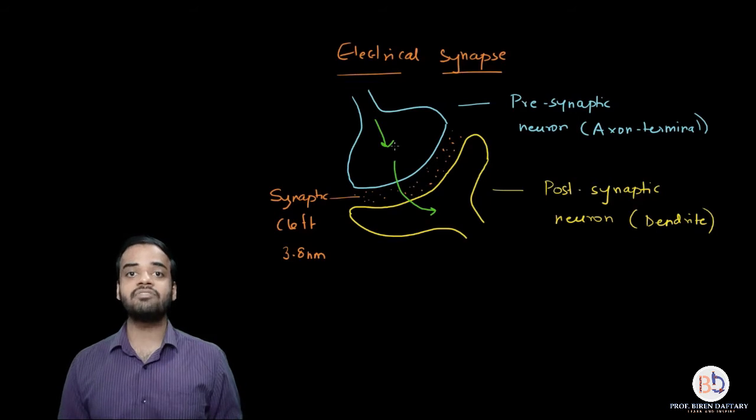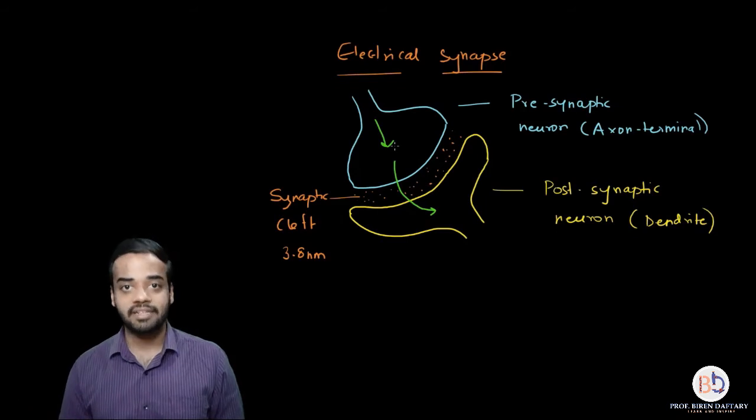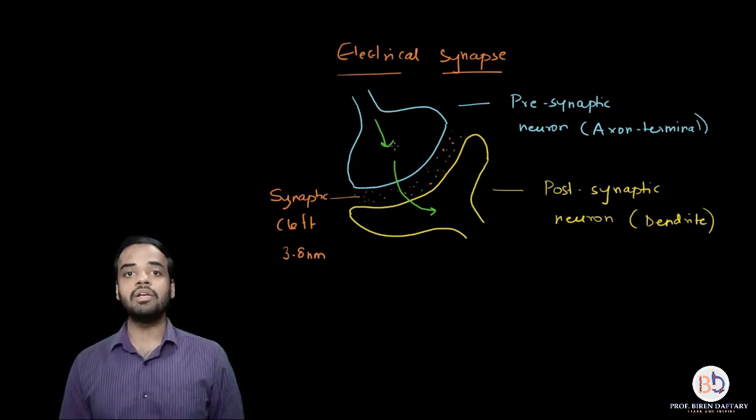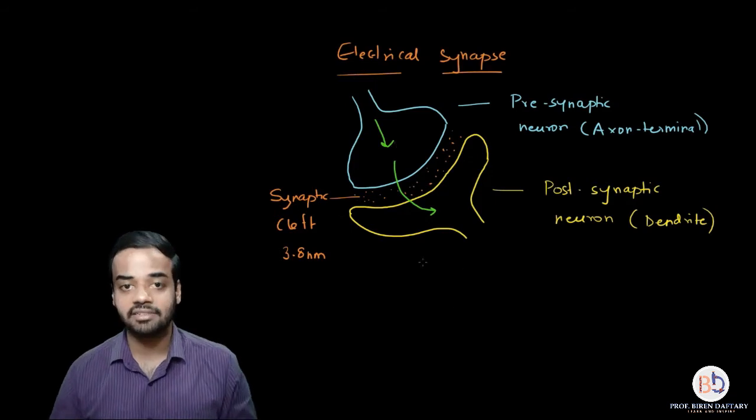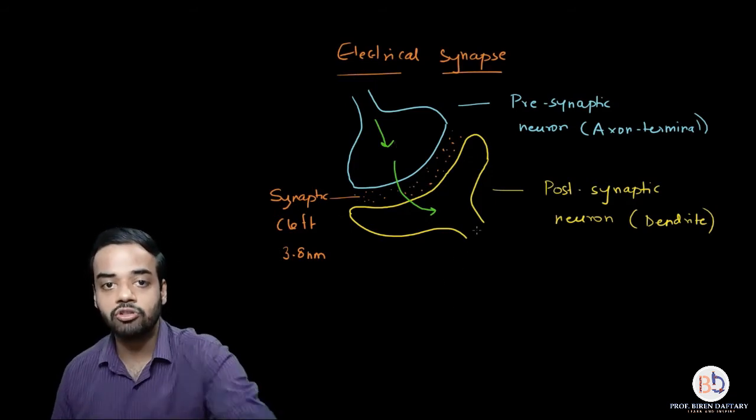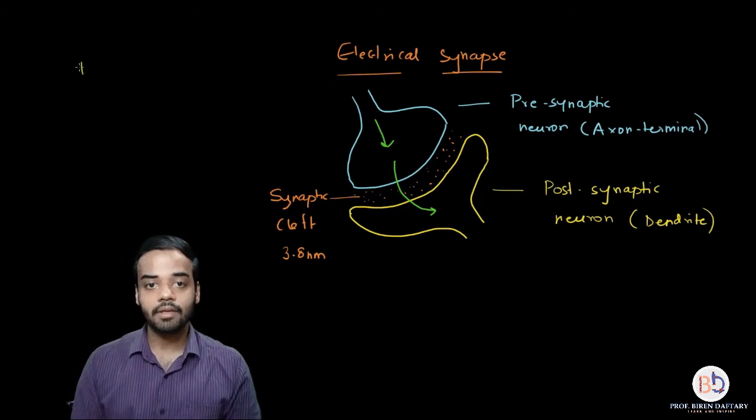Now, which areas will need an electrical synapse? If you think well, you will realize that impulses which need to reach quickly will require an electrical synapse, because an electrical synapse is much quicker compared to a chemical synapse. Here only the electrical impulse is going to go from one neuron to the other. There are no chemicals involved. So normally, in all the reflex actions, I'm going to write it down over here, most of the reflex pathways show the presence of this type of synapse.